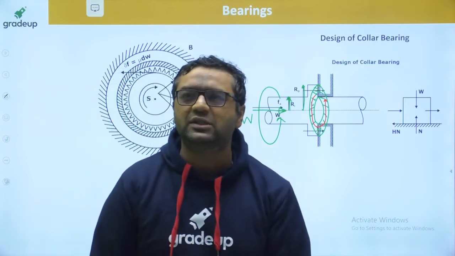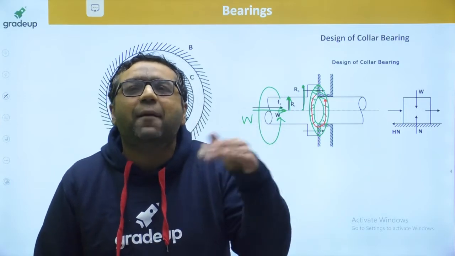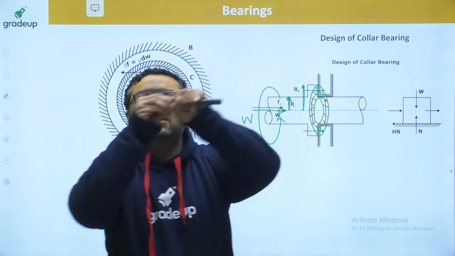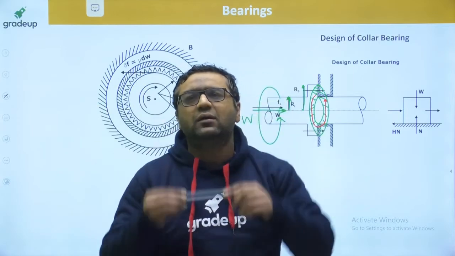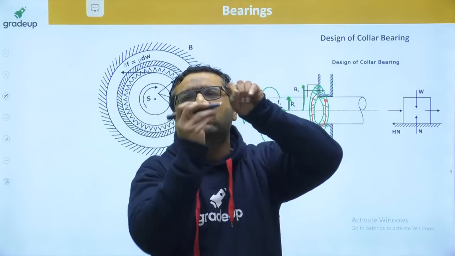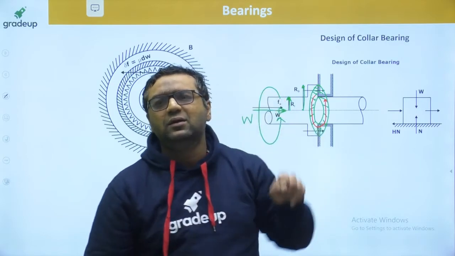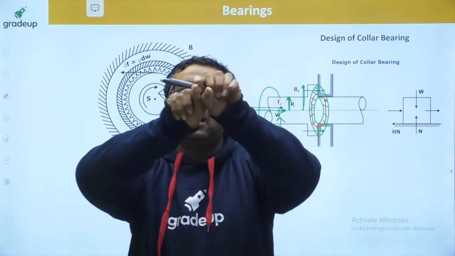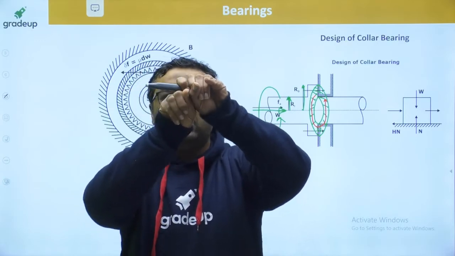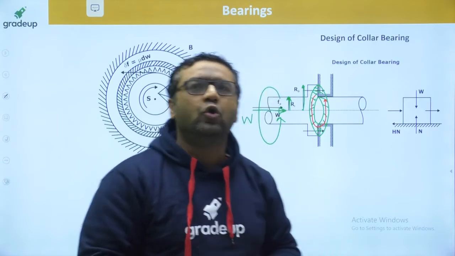Dear Pratik, it is the collar that transmits your load to the bearing. If the collar is not there, the shaft will pass through the bearing, like this. So it is the collar due to which the bearing is able to withstand that load, because the collar will not allow the shaft to pass through the bearing. Hope you got it now.